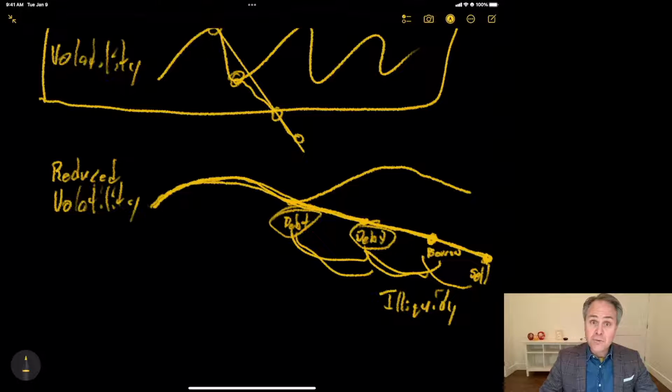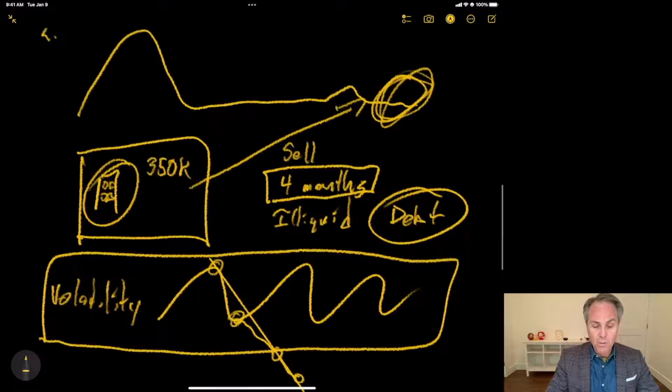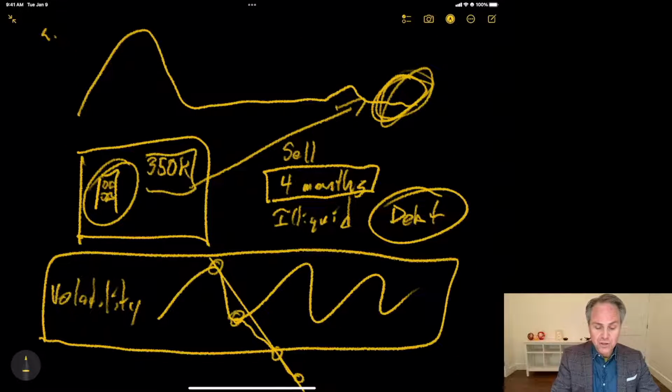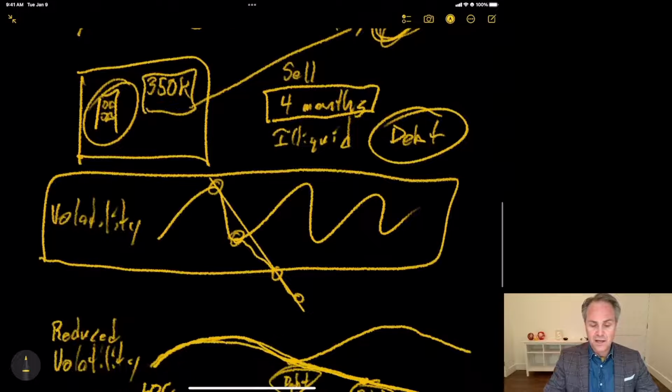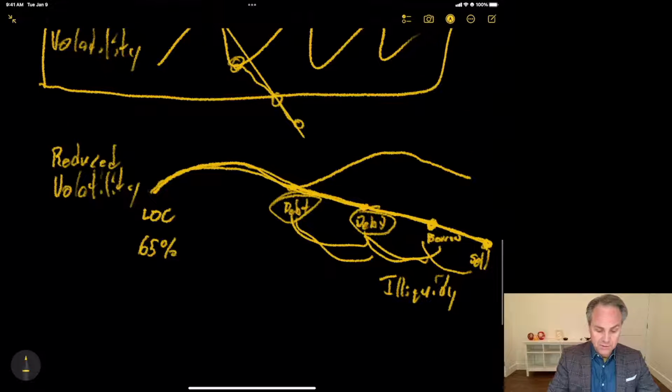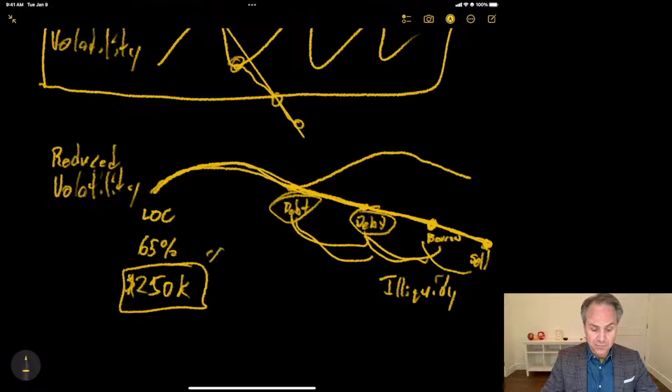So real estate gets us close. We're pretty close here if we got that line of credit right at the beginning and maybe we were able to get the 65%. We're probably not going to get a commercial line of credit. What is that? It's somewhere in the 250,000, something like that. That is going to be a little bit difficult to get from a bank just because it's a very small amount.